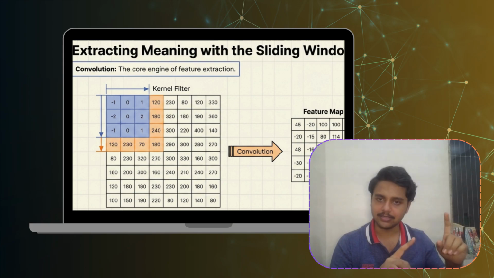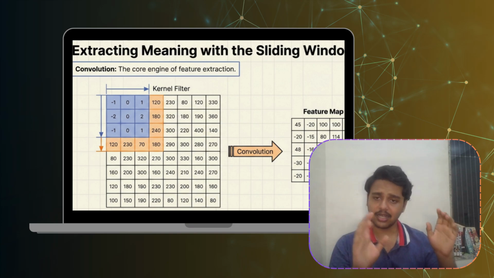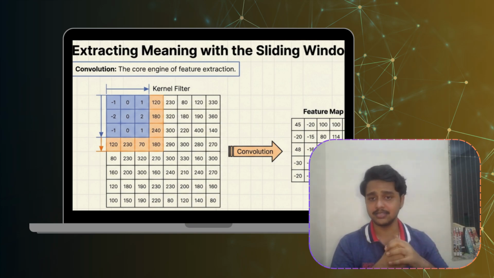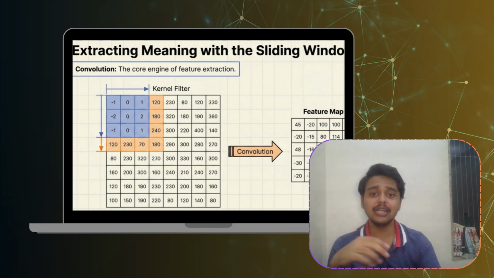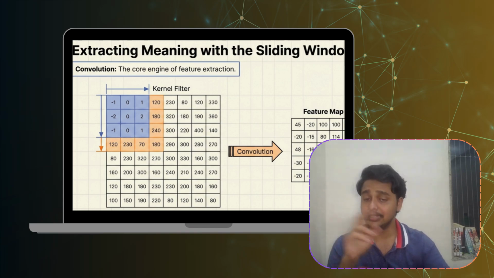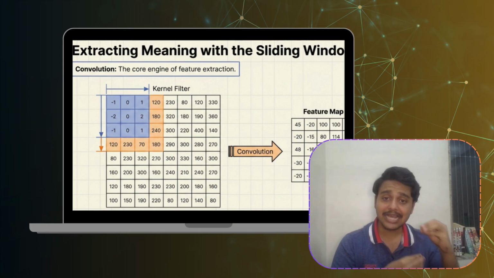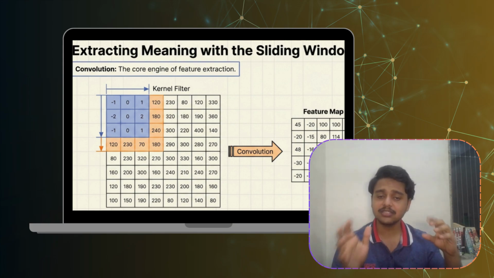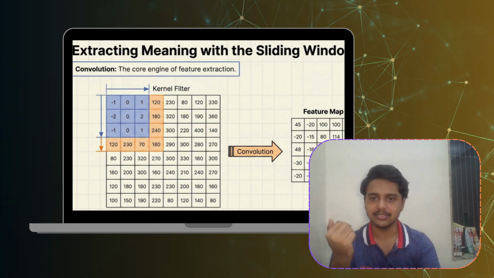Find useful patterns, like for example edges, corners, curves, textures, or even lines. Instead of memorizing every point, the CNN learns meaningful features. The result is called a feature map. Think of convolution as detectives searching images for clues. The better the clues, the better the predictions.